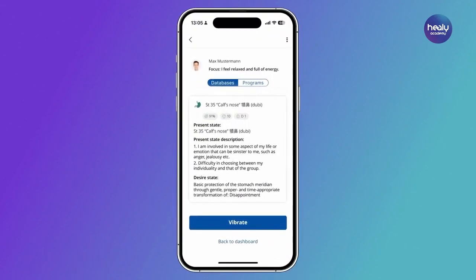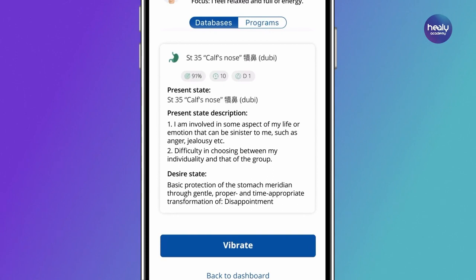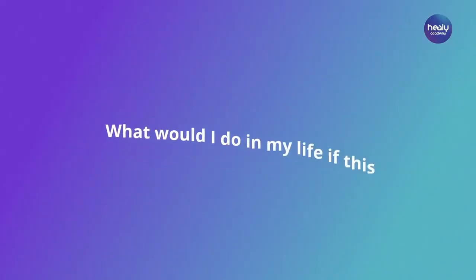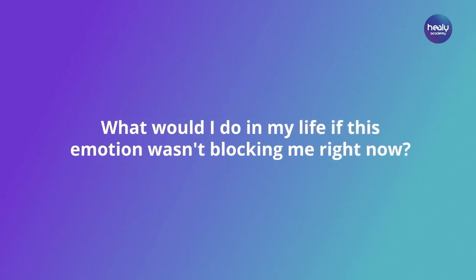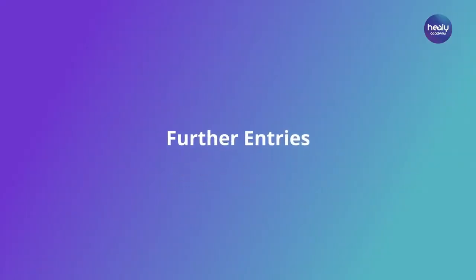The fifth database is about meridian emotional connections. The aim here is to consciously look at deeper emotions and find out why they are so prevalent at this particular moment. It is important to identify which energy is currently blocked by this emotion and to transform it. You ask yourself, so to speak, what would I do in my life if this emotion wasn't blocking me right now? It often helps to openly communicate with those people who are connected to this emotion in order to find the underlying cause.